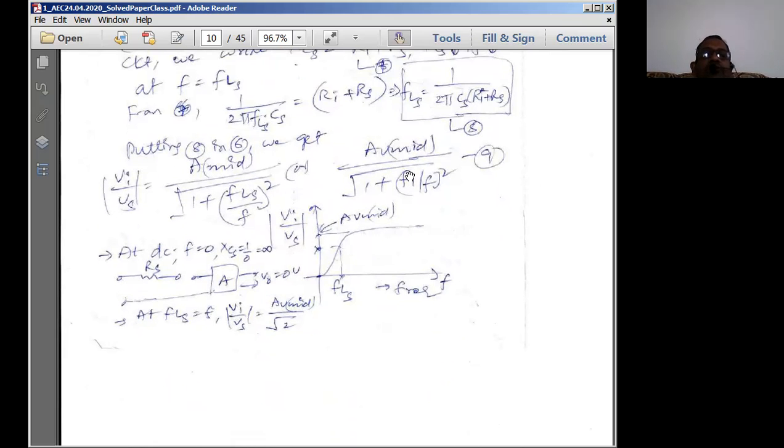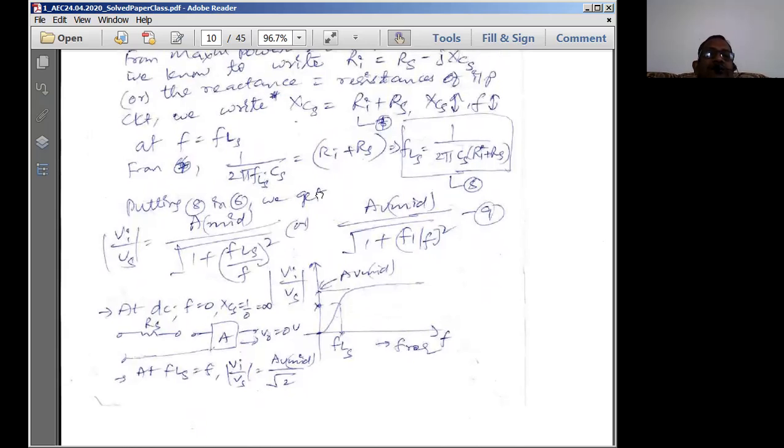If F is equal to 0, what is the reactance I'll get now? Reactance is going to be infinity. So if reactance is infinity, this factor becomes equal to 1, so I'll get root 2 here.